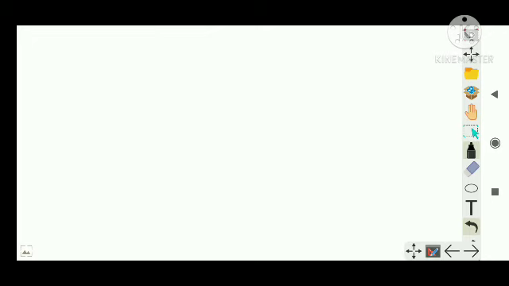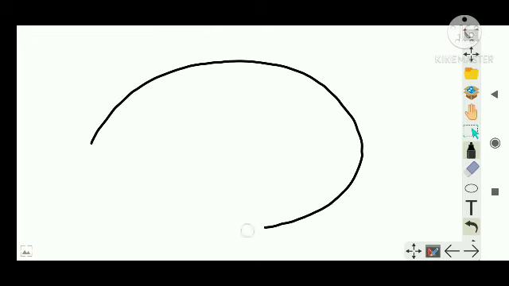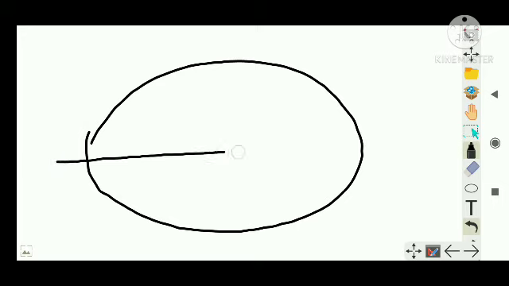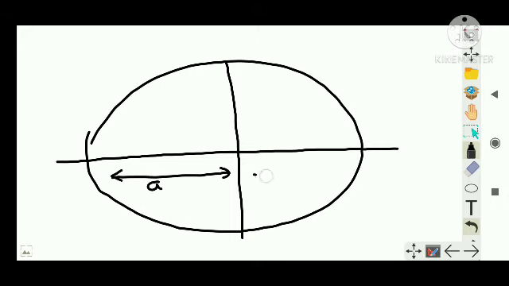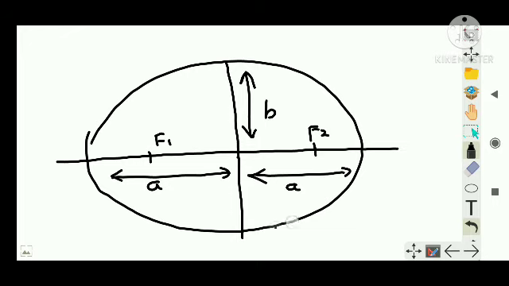You have to know a lot of terms. So again I am drawing an ellipse. This is the major axis, this is the minor axis. Semi-major axis is A, and this is also a semi-major axis A. This is semi-minor axis B. This is also B, I am not marking it here. Let's say this is F1, the first focal point, and this is F2. So as per Kepler, I am repeating, the planet will be undergoing an elliptical motion around the sun, where the sun is positioned either at F1 or F2.